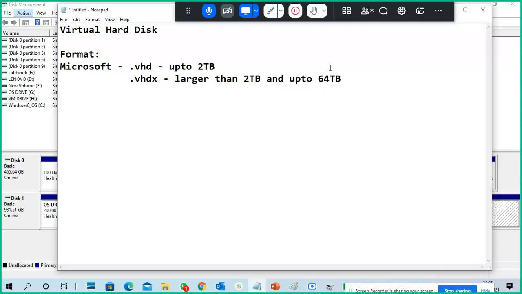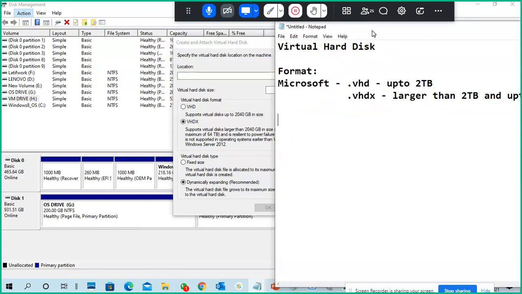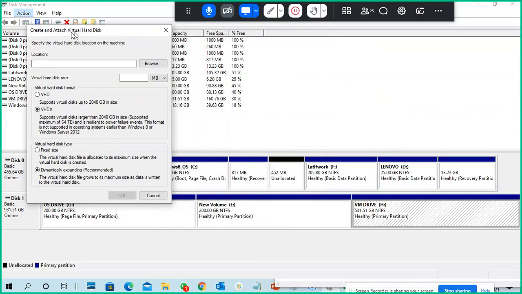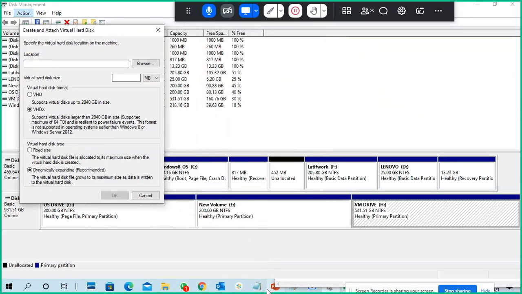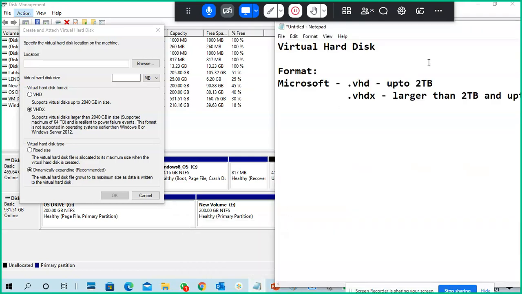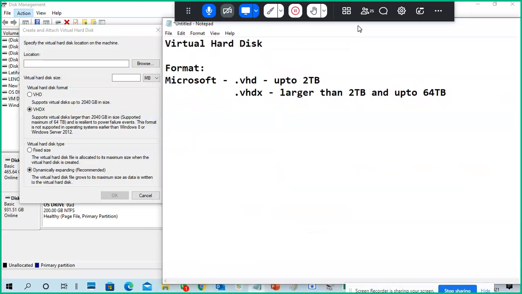Okay, next, if you look at this, fixed size and dynamically expanding. Okay, so virtual disk type.